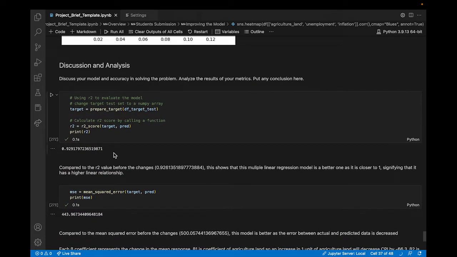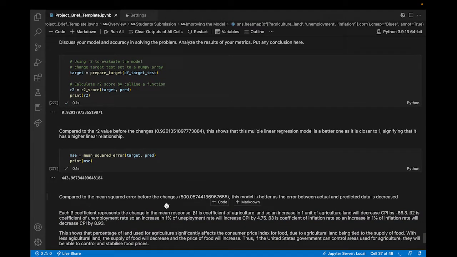We can see that the R-squared value has increased from 0.926 to 0.929. This shows that the multiple linear regression model is a better one as it is closer to 1, signifying that it has a higher linear relationship. And our mean squared error has also decreased from 500 to 443. It shows that the error between actual and predicted data has decreased.